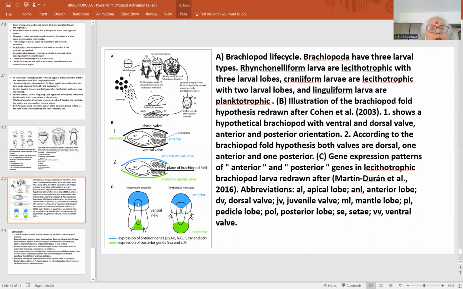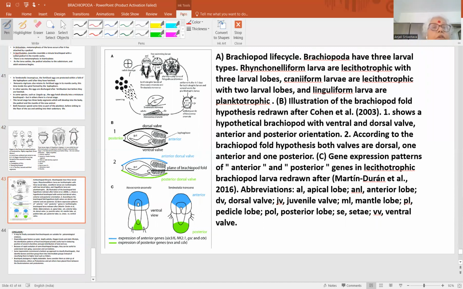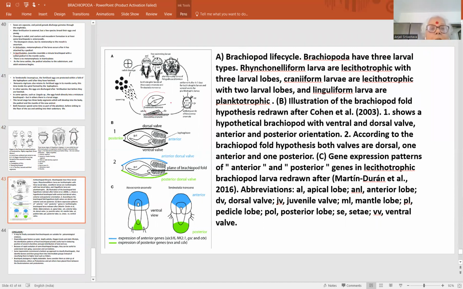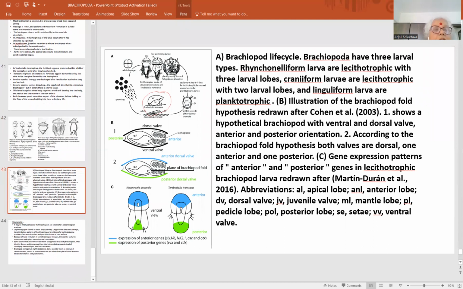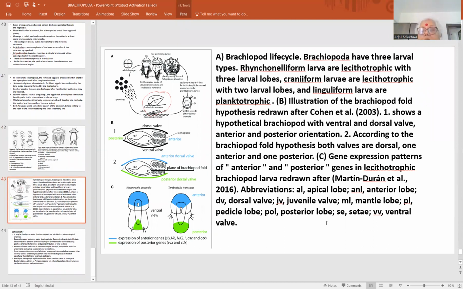This is one brachiopod that develops. So these are the developmental stages. These are the larval forms. This is the development of the lophophore and the musculature and the gut. So these are diagrammatic representations. Always you can go through the details. Here the gene expression patterns of anterior and posterior genes have also been given in this diagram in a very symbolic form.